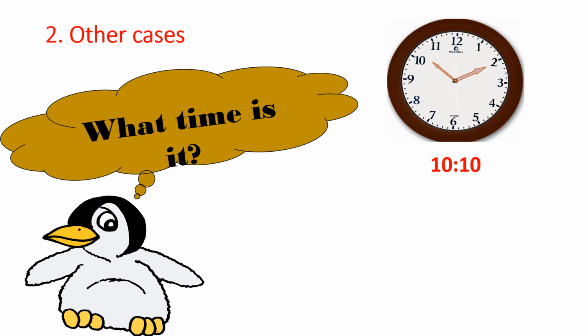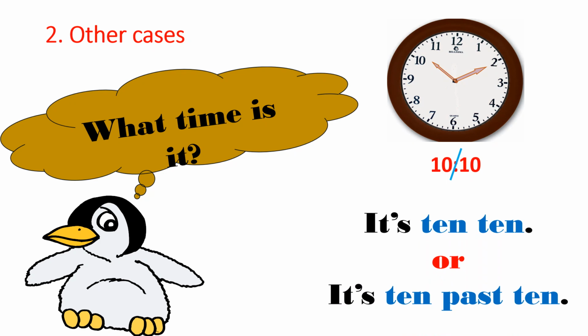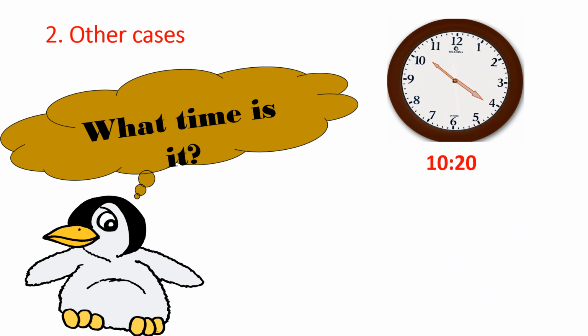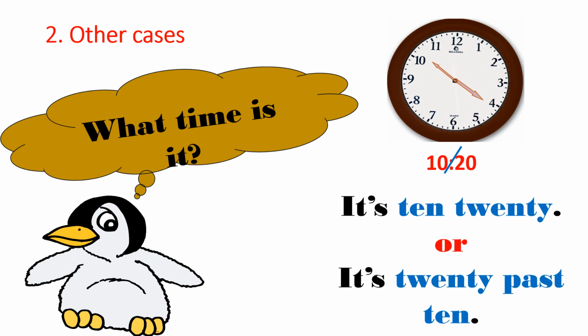Now let's learn other cases of telling the time. Look at the clock here. We have two ways to tell the time. First, you can divide the time into two parts. And you can say it's 10:10 or it's 10 past 10. Now let's try this one. It's 10:20 or it's 20 past 10.